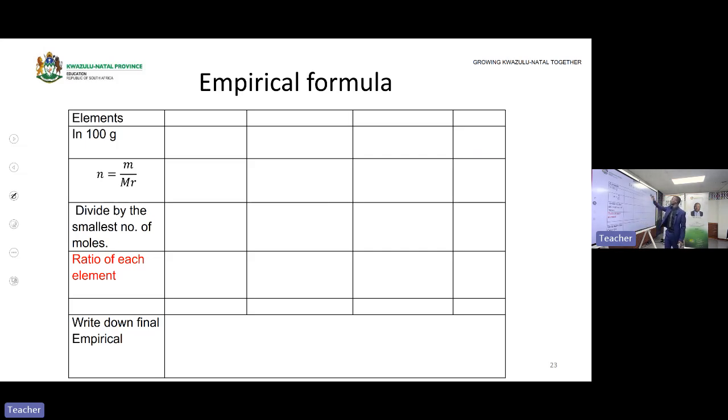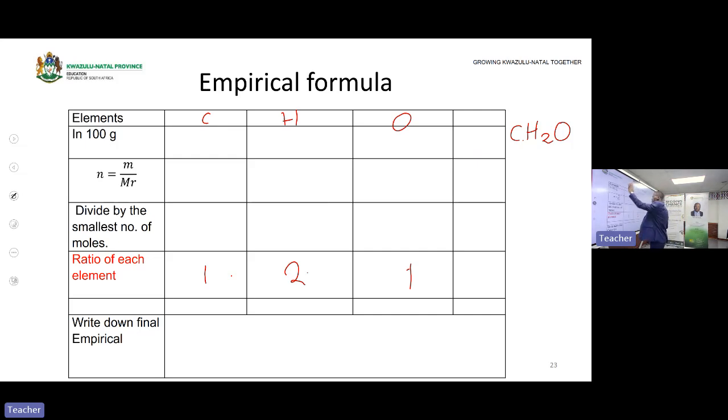For getting the empirical formula, we need to know the ratio of each element in that molecule. For example, if I have a compound that has carbon, hydrogen, and oxygen, then I need to know the ratio of carbon, the ratio of hydrogen, and the simplest whole number of oxygen. It can be written as CH2O, that means the simplest whole number ratio of carbon is 1, hydrogen is 2, and oxygen is also 1.